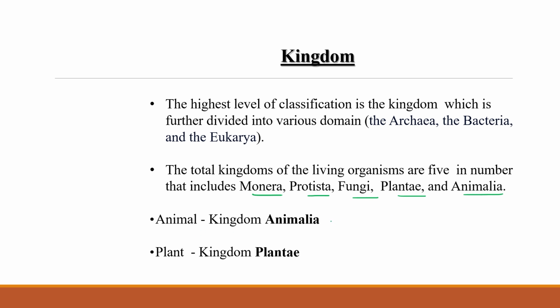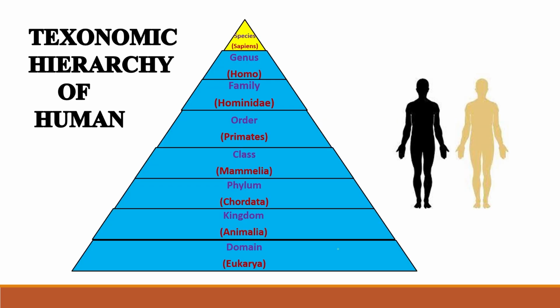All the animals come in kingdom Animalia, and all the plants come under kingdom Plantae. Clear? Now, let's discuss one example from the animal side. We are taking human, as in your NCERT book, and for the plant side we are taking Mangifera indica, mango. So this is the more similarity, species type. Sapiens. We will move from bottom to top.